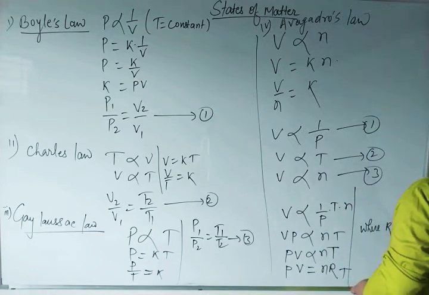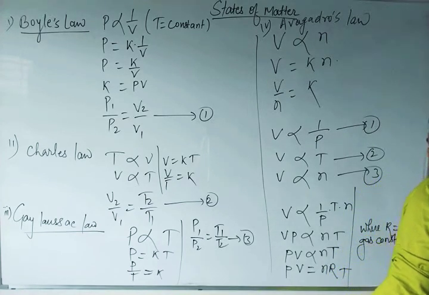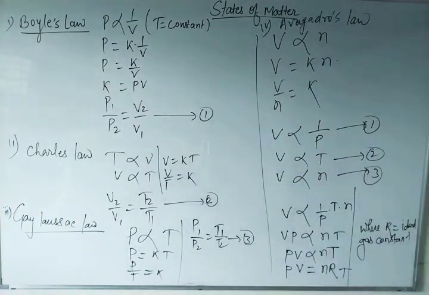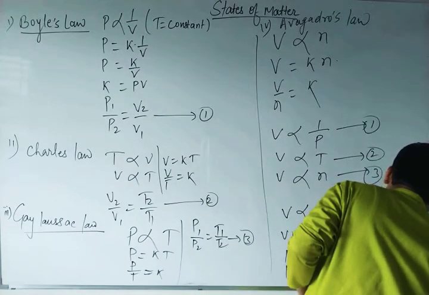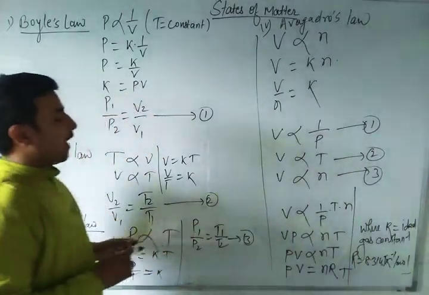Can I tell you the value of this ideal gas constant? Since we have removed the proportionality, you know very well that when we remove proportionality, we have to keep some constant value. So that's why I have kept R there. Can you tell me the value of this R? If you want to calculate it, the value is 8.314 joule per kelvin per mole. So here you can see this was our ideal gas equation.